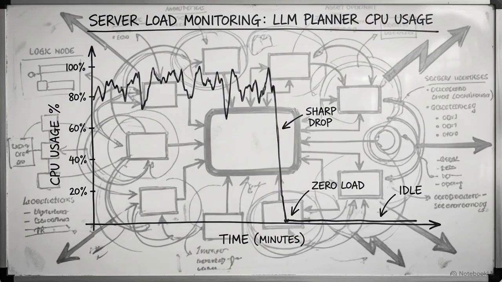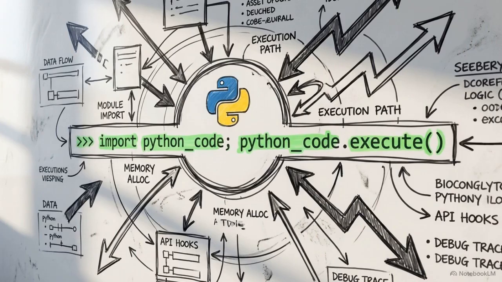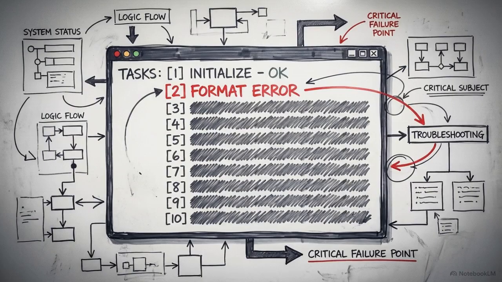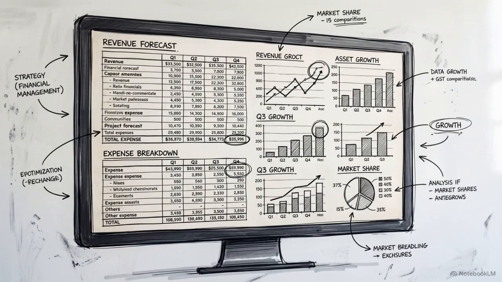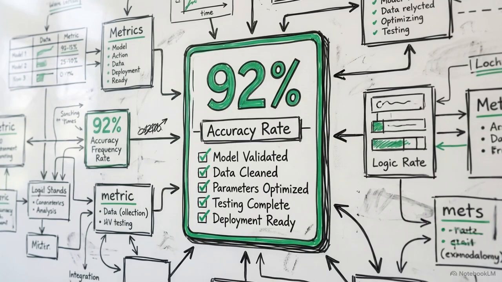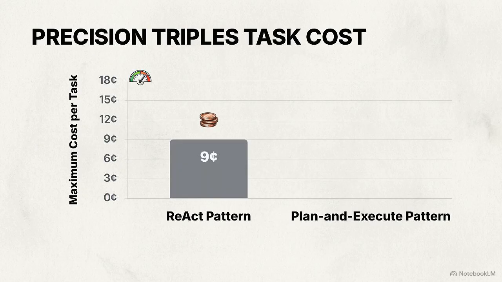The heavy model steps away, and individual tasks hand off to cheaper small language models or standard Python scripts. The vulnerability here is rigidity. If the source data format changes, or step 2 fails to produce the expected output, the lightweight executor has no ability to self-correct. The entire pipeline breaks. However, when the environment behaves exactly as expected, strict structural adherence allows this pattern to hit a 92% accuracy rate on complex tasks. Looking at this comparison chart, you can see the cost of that precision.